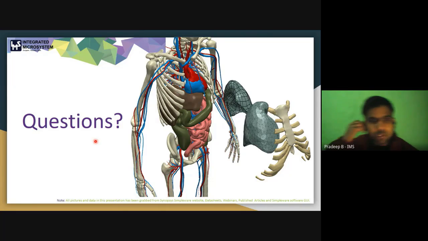Actually, sir, we are not into that field of selecting the proper material. You can use the software to define the material property based on the grayscale values. But for selecting a proper material, sir, I can share a few research papers.